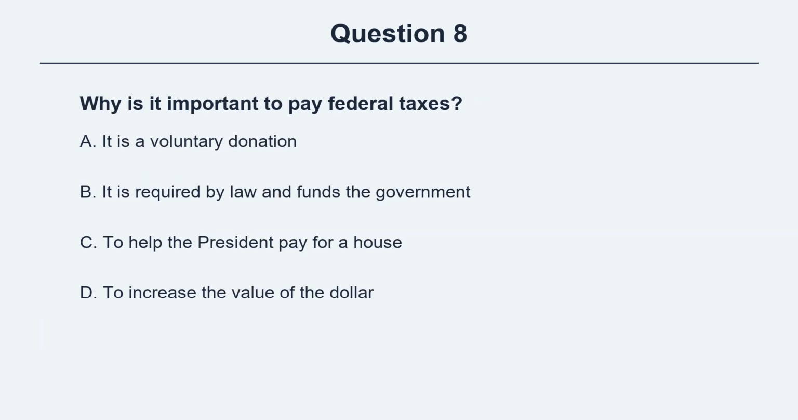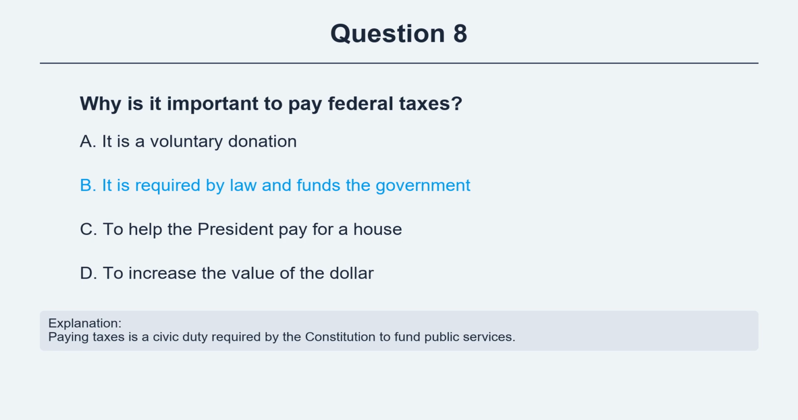Question 8. Why is it important to pay federal taxes? Option A, it is a voluntary donation. Option B, it is required by law and funds the government. Option C, to help the president pay for a house. Option D, to increase the value of the dollar. The correct answer is option B, it is required by law and funds the government. Explanation. Paying taxes is a civic duty required by the Constitution to fund public services.